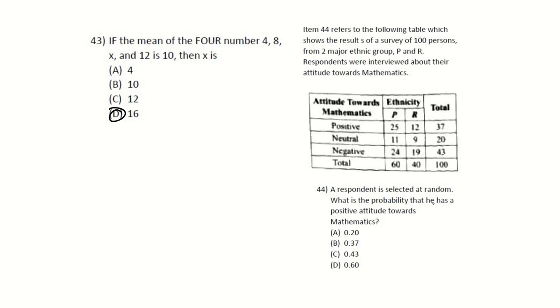What is the probability that he has a positive attitude towards mathematics? Again, they don't have a preference to their ethnic group, so your probability is your desired over your total, which is 37 over 100, which as we know would be 0.37. And that is the end of May-June 2022. Let's look at January 2022.